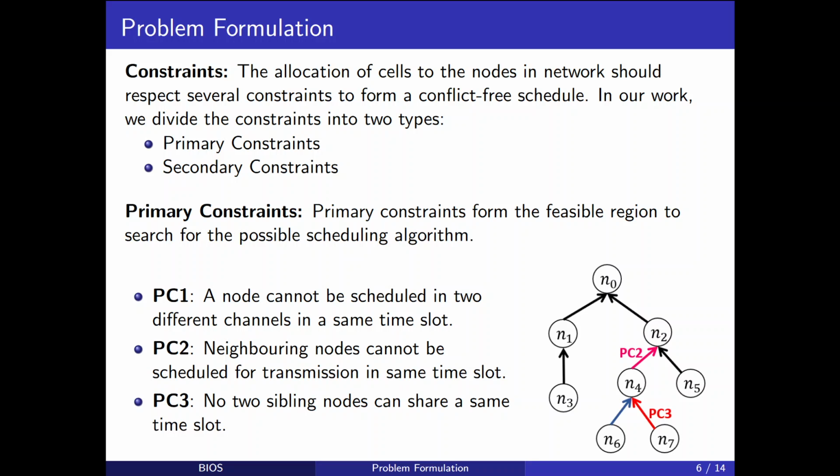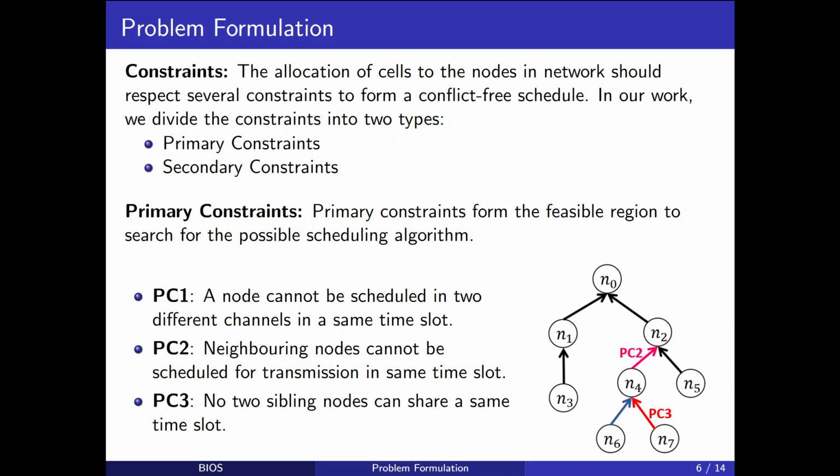We now mathematically formulate the TSCH scheduling problem. Any schedule should obey several constraints to optimize the network performance. In our work, we classify constraints into two types, namely primary and secondary constraints. Primary constraints are the necessary conditions of a schedule. They form the feasible region to search for a schedule. Primary constraint PC1 is that no node can transmit or receive on multiple links simultaneously. The second primary constraint PC2 guarantees the half-duplex nature of links by eliminating simultaneous transmission and reception by a node.